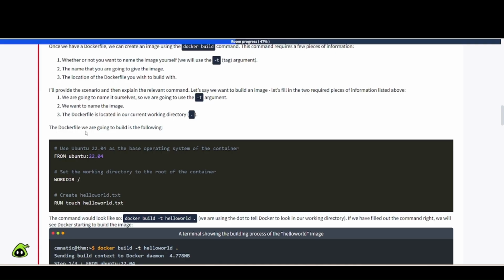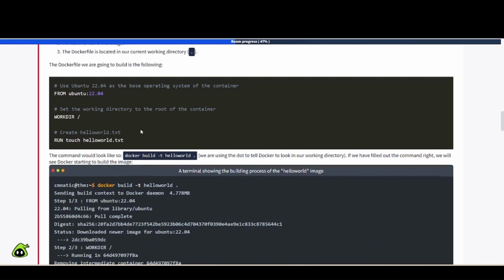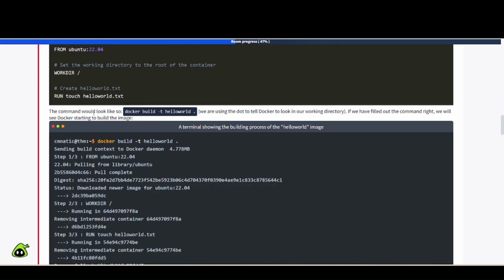The Docker file we are going to build is the following. So once again, use from Ubuntu, and then the version, work directory is going to be root, and then create that file again using run touch. The command will look like so: docker build -t hello world, and then the dot. We are using the dot to tell Docker to look in our working directory.